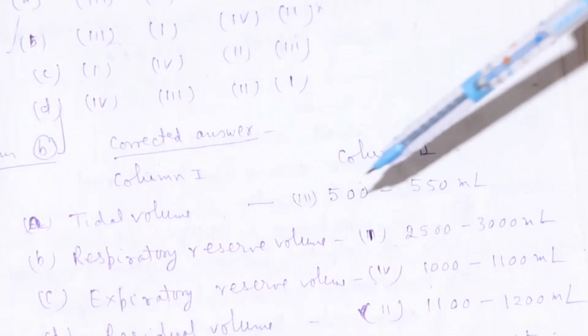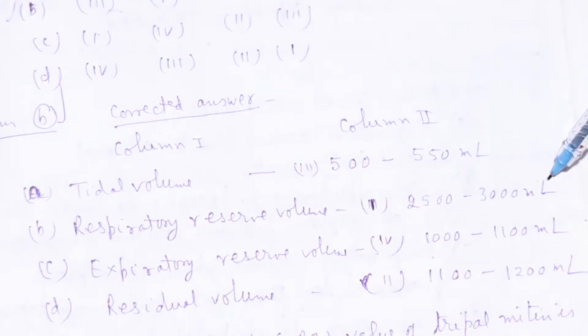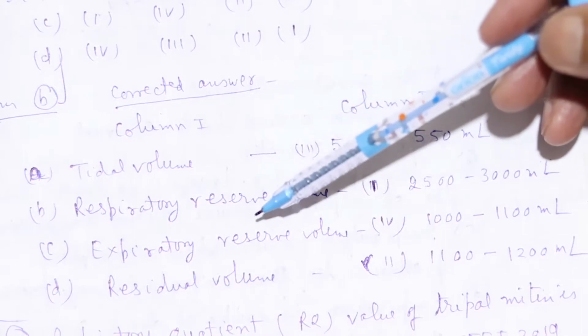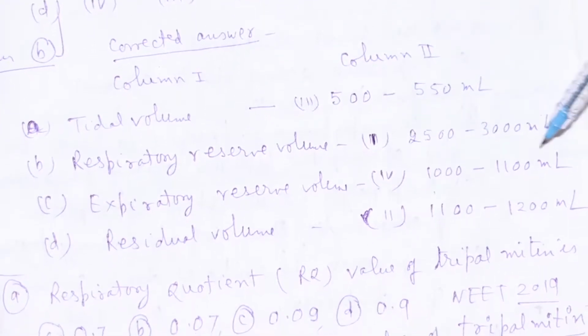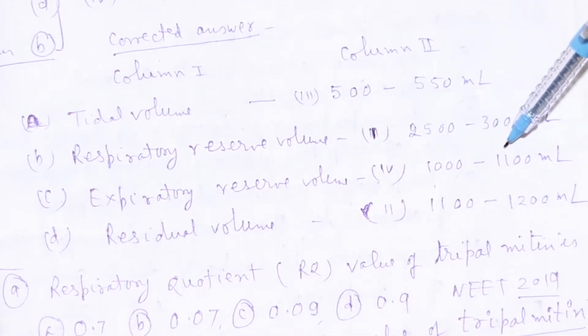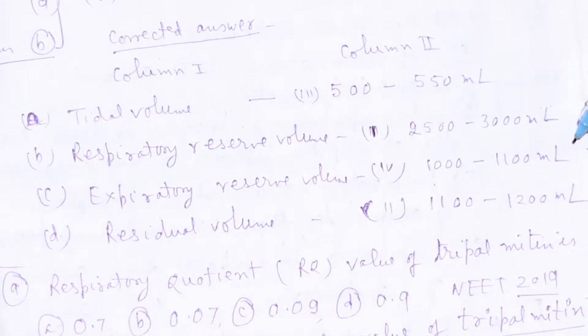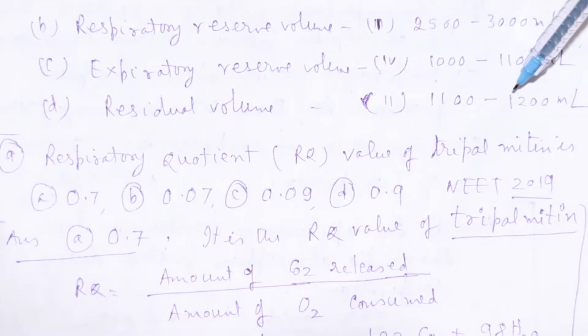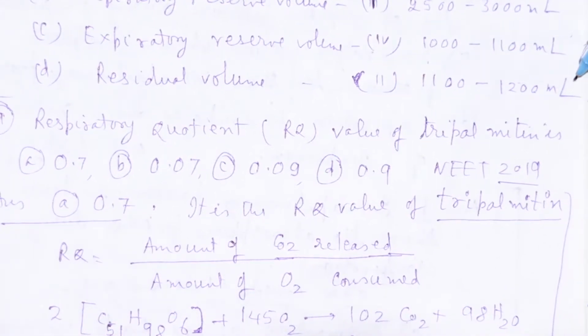And the respiratory reserve volume will be 2500 to 3000 ml. Okay, then the expiratory reserve volume 1000 to 1100 ml. And the residual volume will be 1100 to 1200 ml.